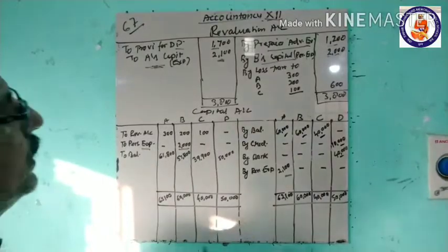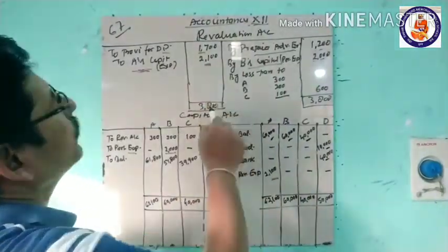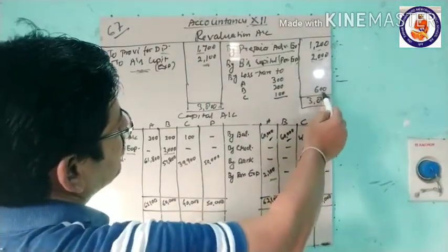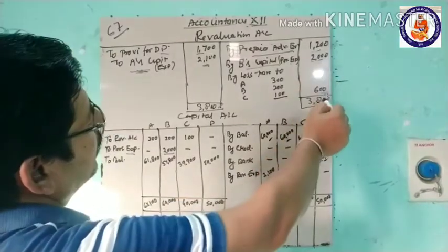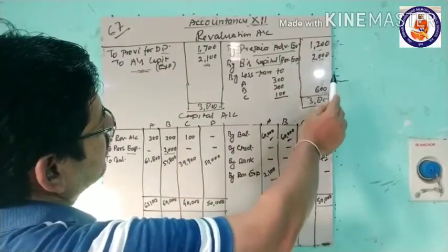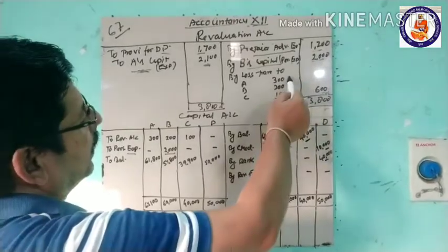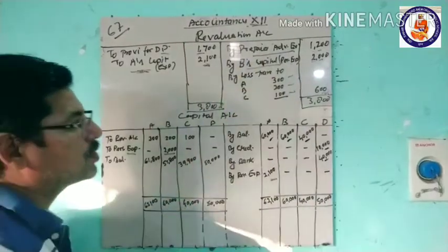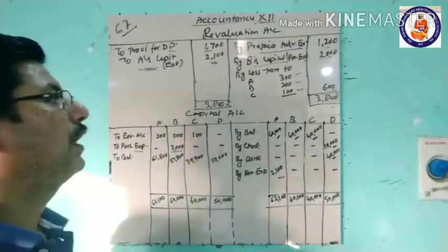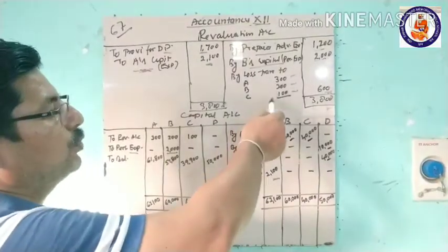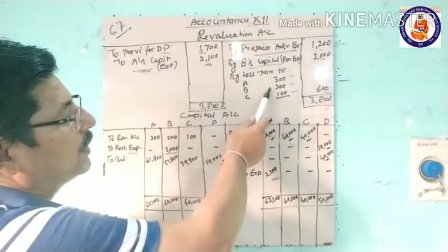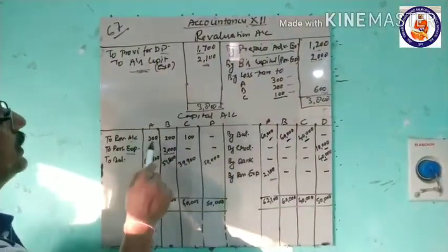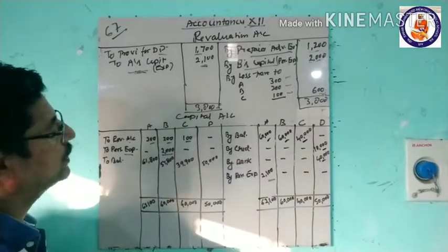Now we'll take the balance of this, and this side is more, 3,800, and then we will take the balance. It comes to 600 rupees. It is 3,800 minus 3,200, which is 600, that is the balance that will be debited to the partners' capital accounts. Means this loss will be transferred to the partners' capital accounts in the ratio 3:1. So 3:1 comes to 300, 200 and 100, and this will be transferred here. In the revaluation account we can see 300, 200 and 100 transferred.